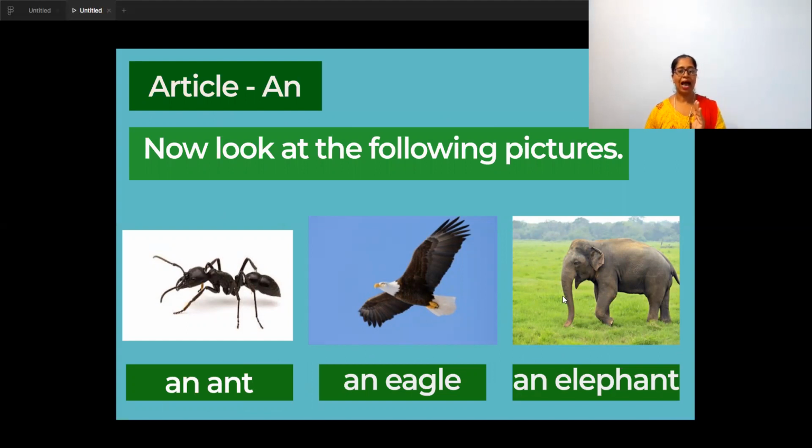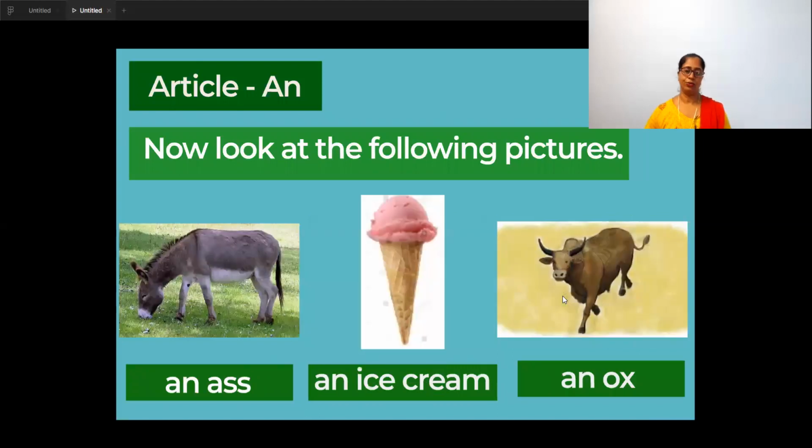An ant, an eagle, eagle, an elephant. So you heard the vowel sound over there, e, yes? So you have to check the sound. An ass, an ice cream, an